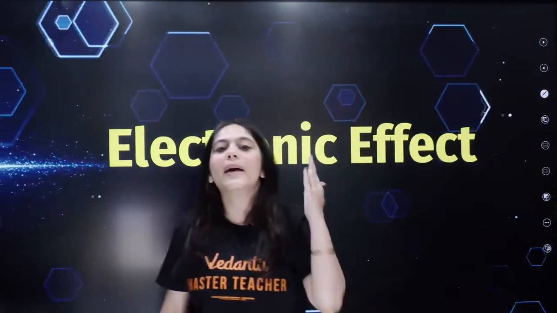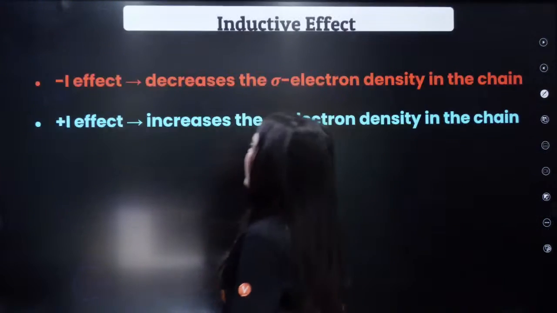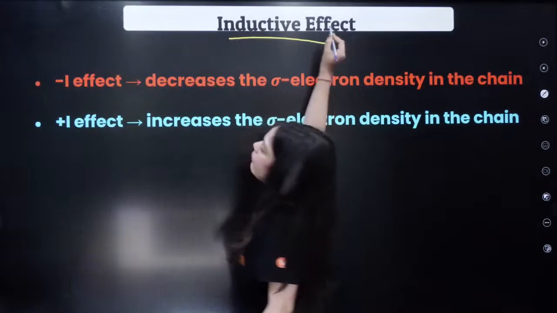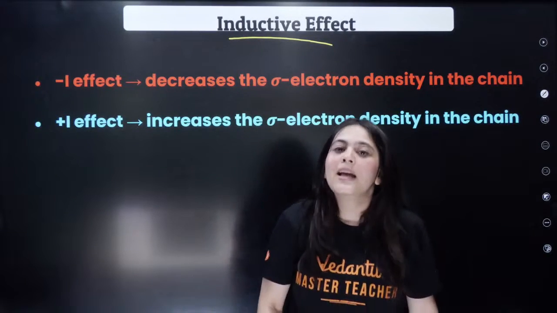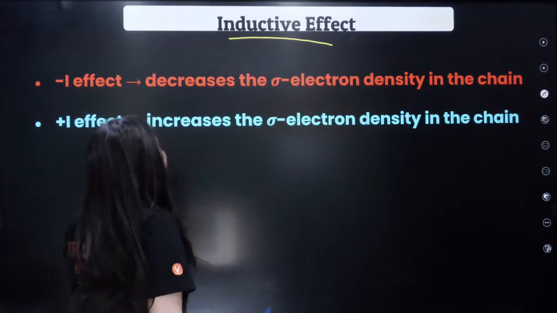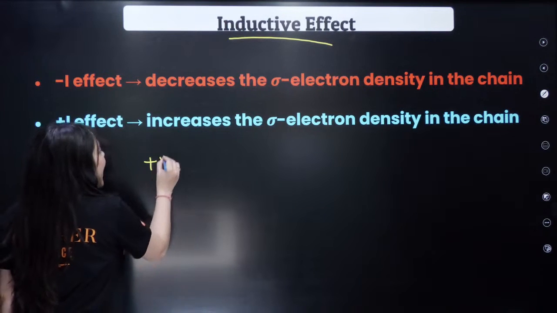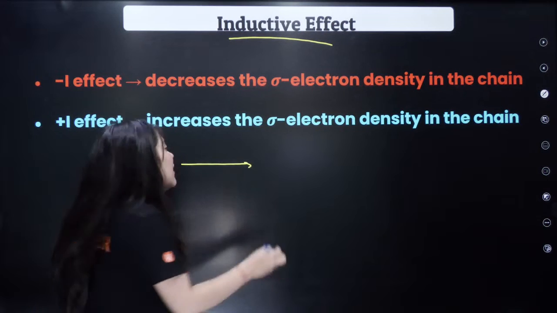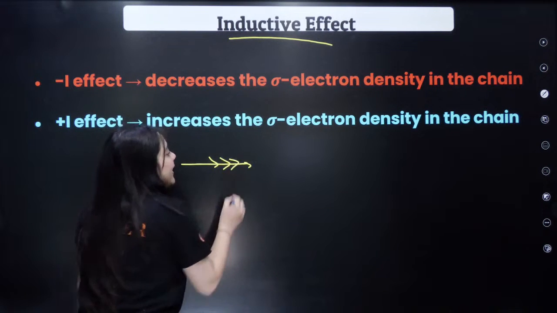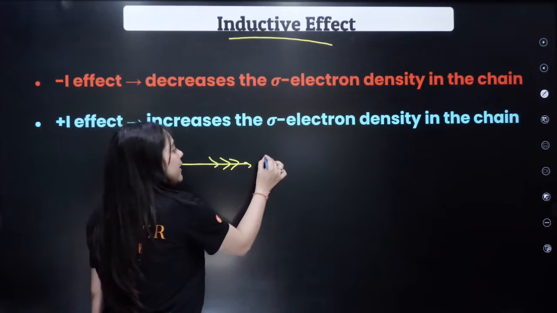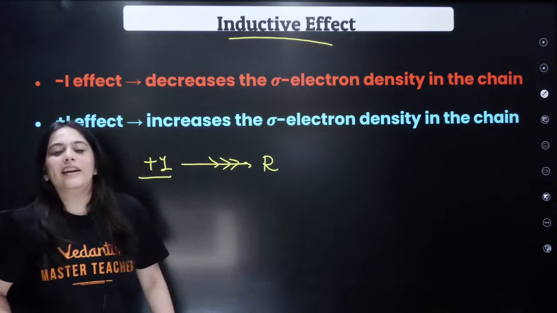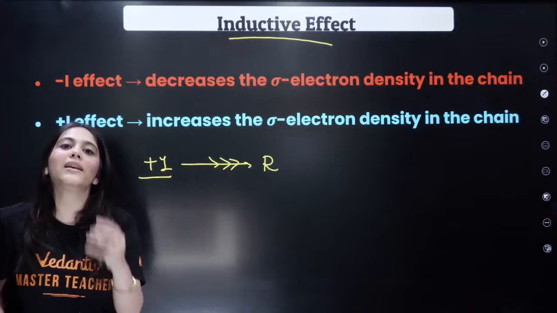Now we're going to study the electronic effects. The first electronic effect that you all should know is the inductive effect. We all know there are two types: the plus I and the minus I effect. What is the plus I effect? Whenever we are adding atoms which are donating electrons, for example, here is your R group, any group which is donating electrons to the R shows the plus I effect.